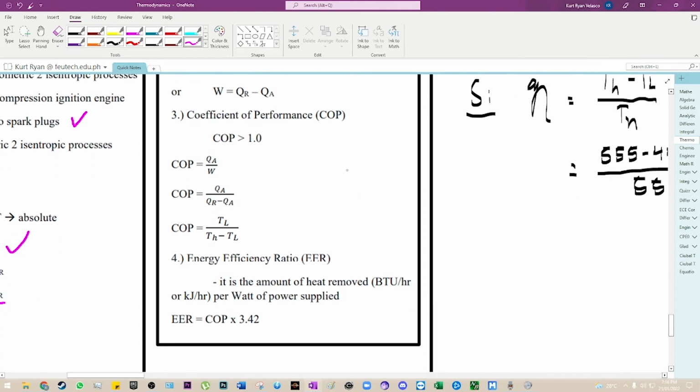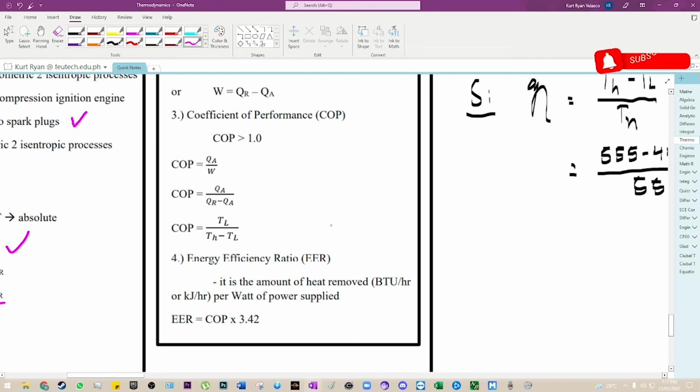We have here the coefficient of performance or COP. So remember that COP must always be greater than 1. It can never be equal to 1. It must be greater than 1. COP is also equal to QA over W, or QA over QR minus QA, or TL over TH minus TL.